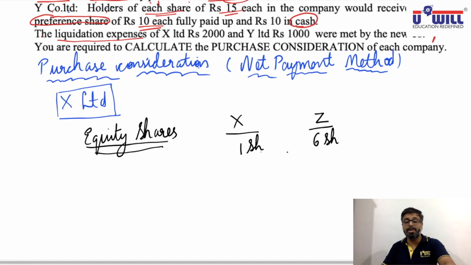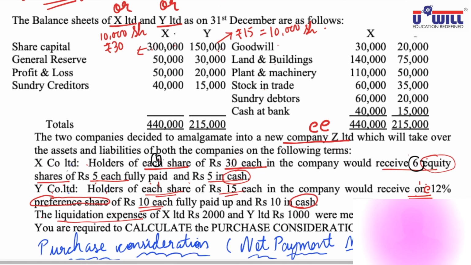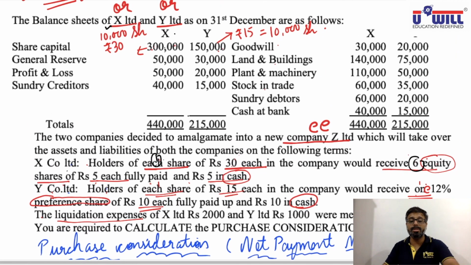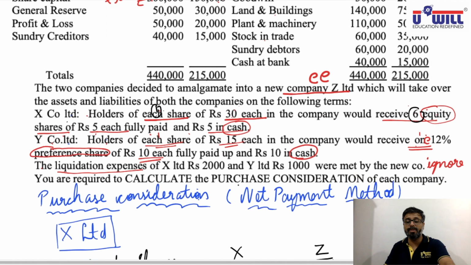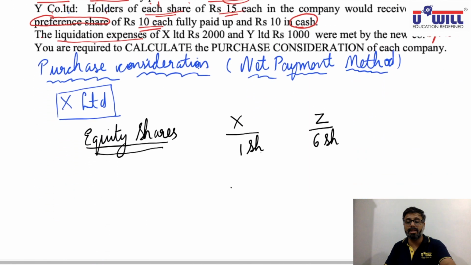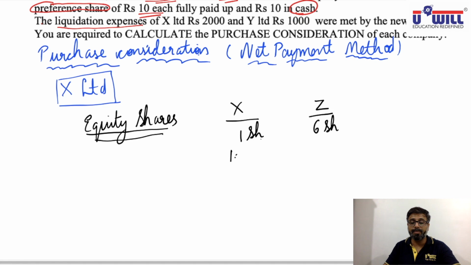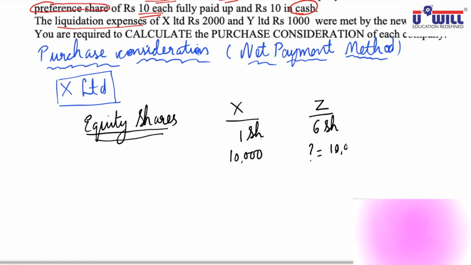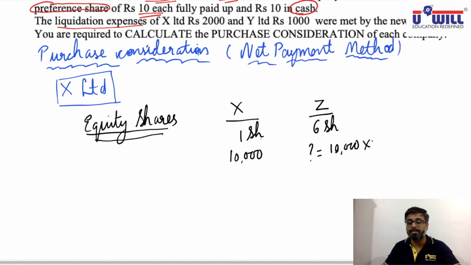Now see in the balance sheet. How many shares of X are there? 10,000. So how many shares they will receive in Z? 10,000 into 6 by 1, 60,000 equity shares they will receive.